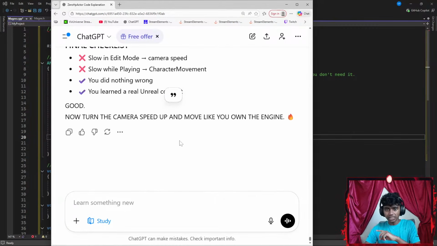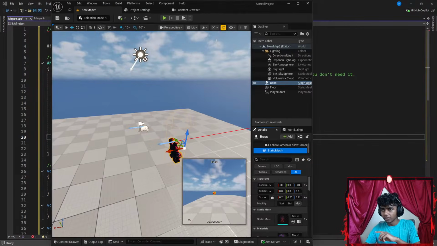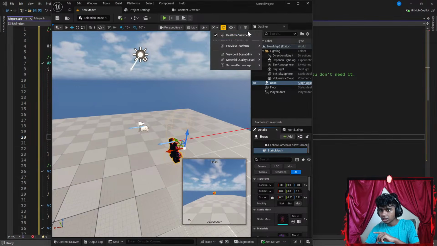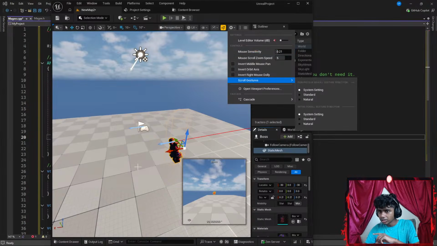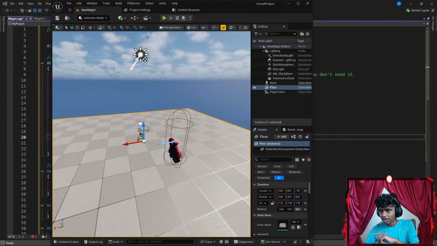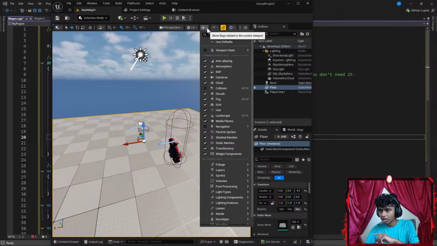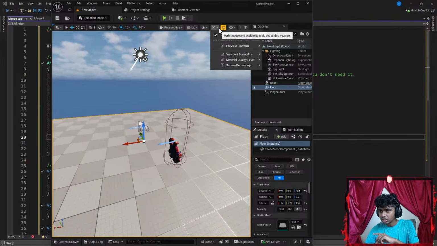Okay, I say let's open my Unreal Engine real quick. Let's go to something like my viewport. Okay, real-time viewport settings. Let's go here. Mouse sensitivity. Do I increase this? Okay, that is like my sensitivity. I feel sensitivity is good. Speed. So there we go.